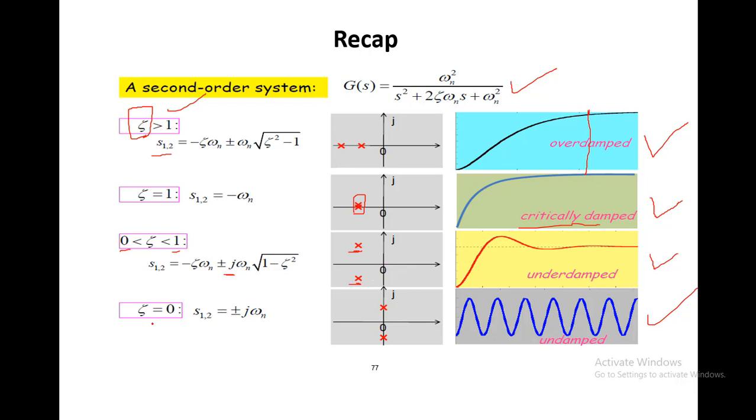And if the value of zeta is equal to 0, we are talking about the second order system, so the system has two poles, and both of these poles are on the imaginary axis. You can see that if you put zeta equal to 0 in the given equation, the system depends only on two poles on the imaginary axis, and the system is undamped. The input will be the same as the output, so there will be no damping.